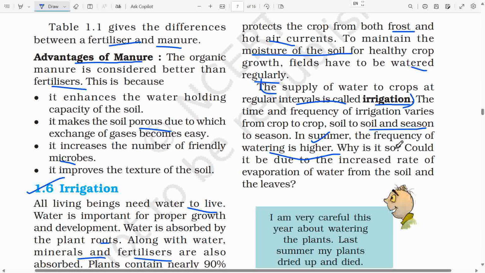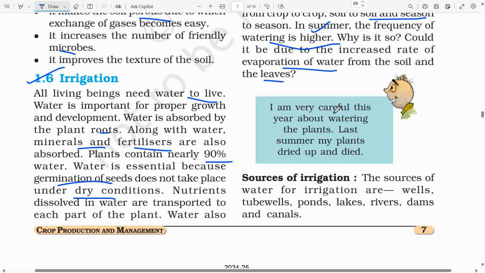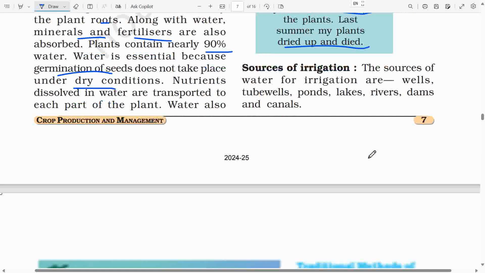Why is it so? Could it be due to the increased rate of evaporation of water from the soil and the leaves? Bojo immediately said, "I'm very careful this year about watering of the plants. Last summer, my plants dried up and died." Sources of irrigation. The sources of water for irrigation are wells, tube wells, ponds, lakes, rivers, dams and canals.